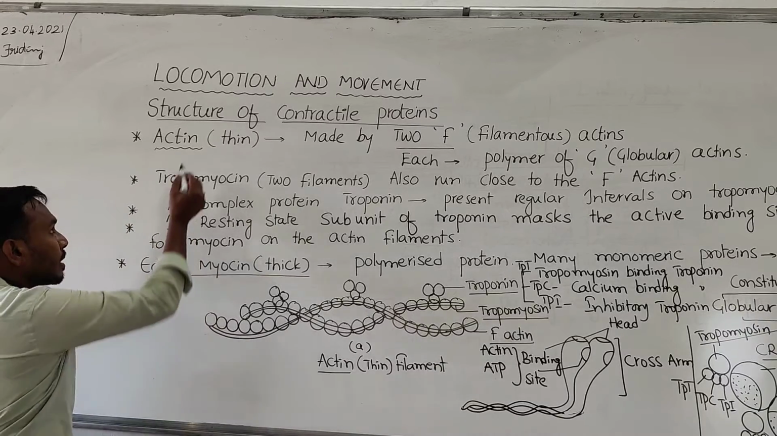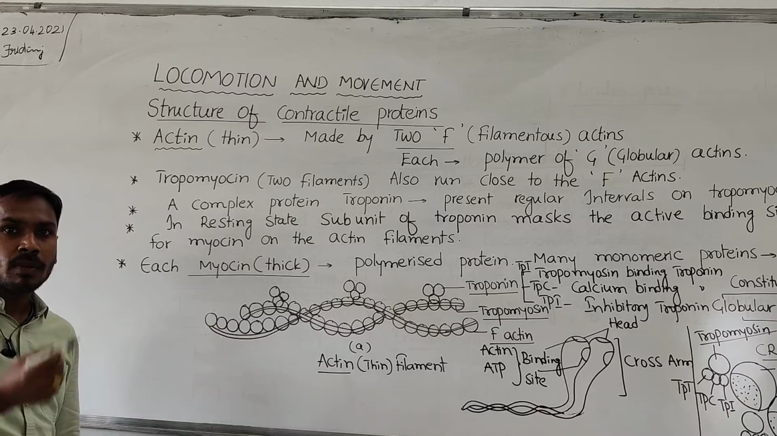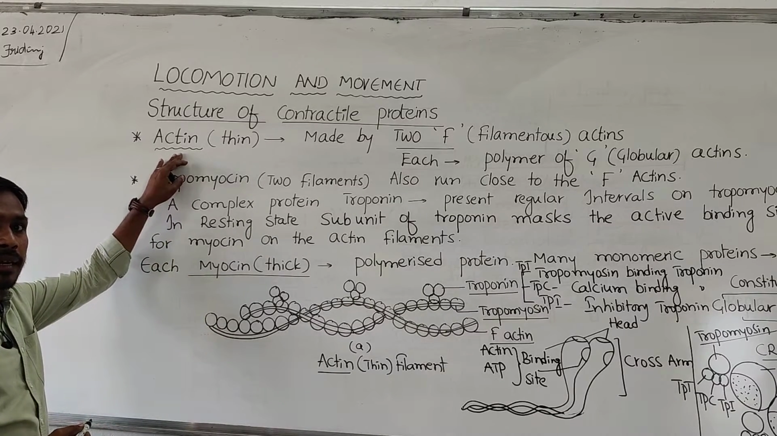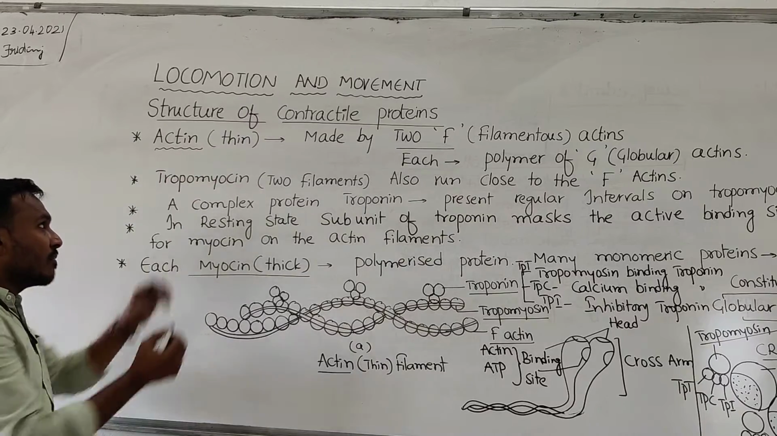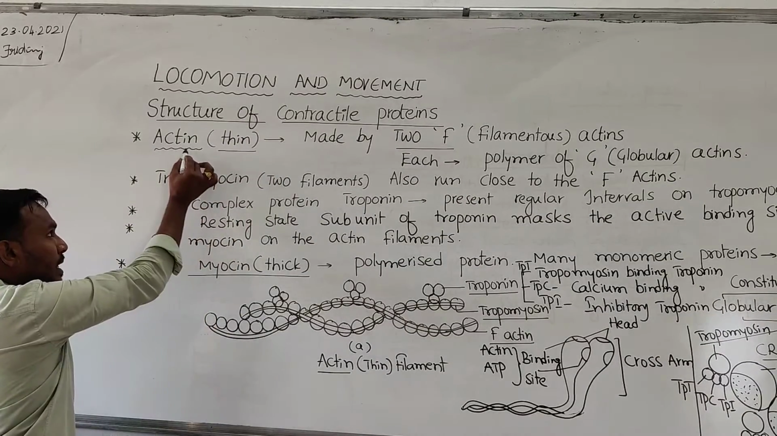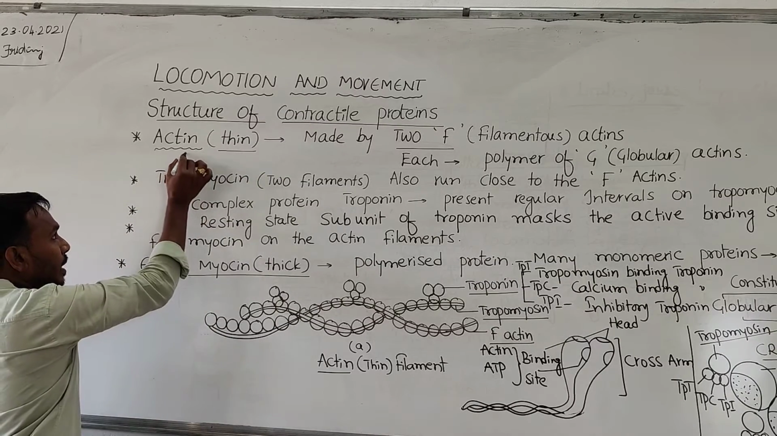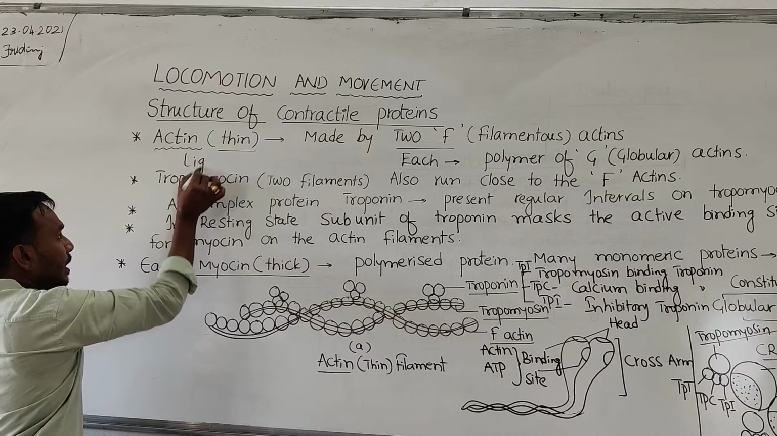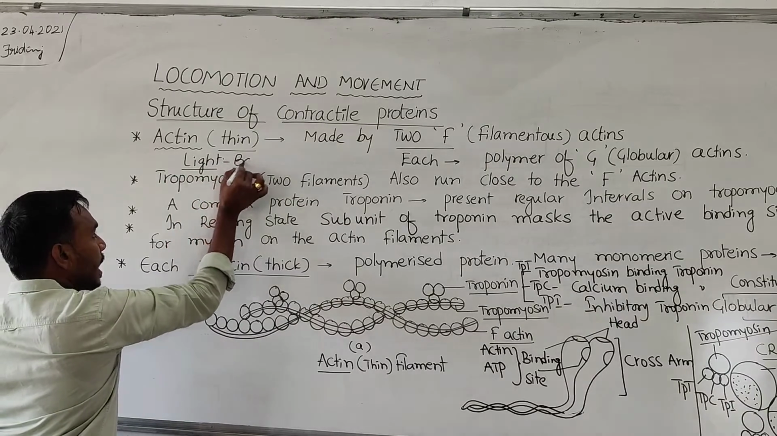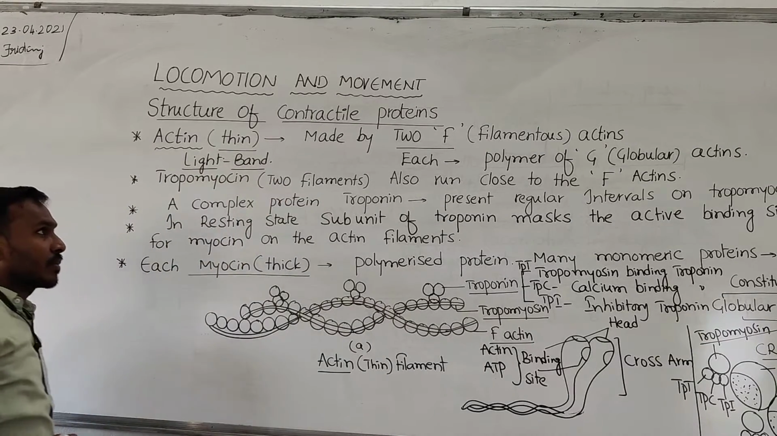Now let me take the structure of the two contractile proteins. One by one we will discuss. The first one is actin. Actin is the thin filament. Due to presence of actin in the thin filament, they appear as light colored or light band on the muscle surface.